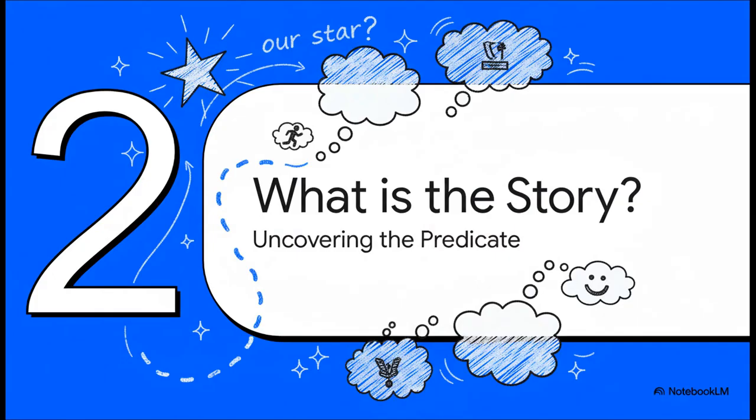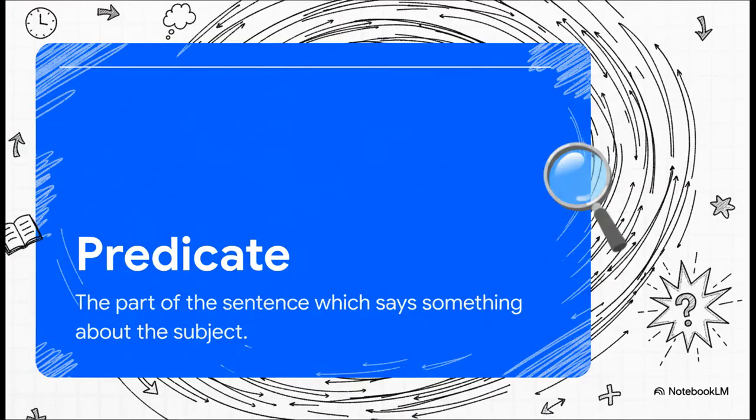All right, so we found our star. But a star isn't very interesting without a story, right? We need to know what our subject is doing. And this is where the second part comes in, the predicate. The predicate, I know, it's a fancy word, but it's basically just the rest of the sentence. It tells us the story. So if the subject is the who or the what, the predicate is the what's happening. It's got the action, the verb, and all the juicy details about that action.